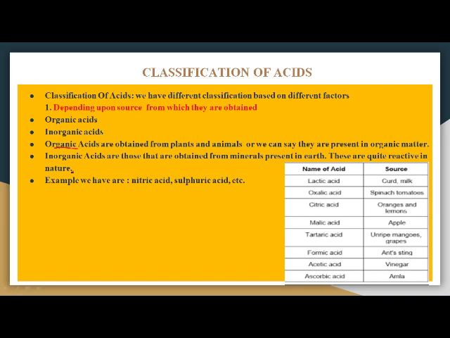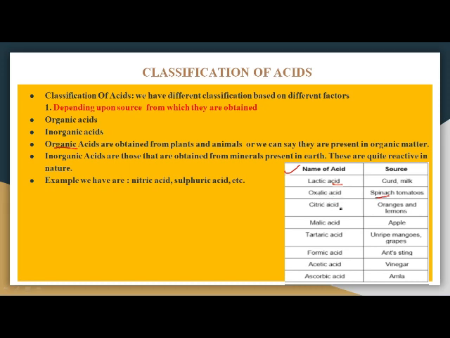Here are some examples of organic acids. The lactic acid is naturally present in your curd as well as milk. In spinach, we have oxalic acid.